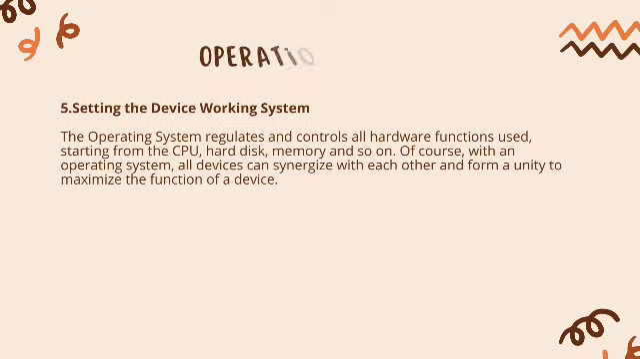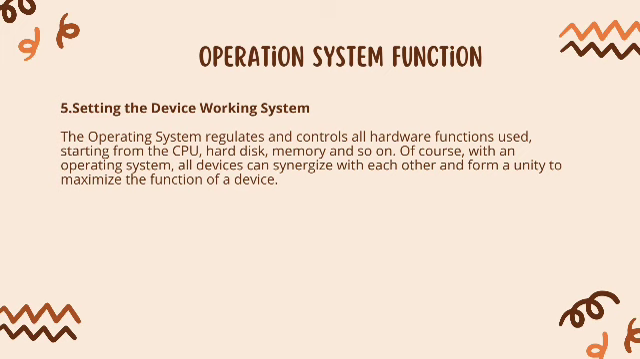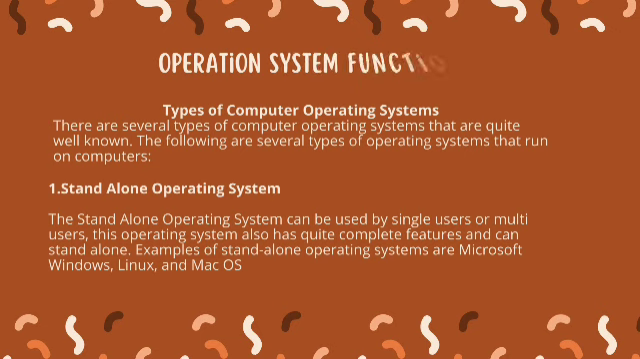Number 5. Setting the device working system. The operating system regulates and controls all hardware functions used, starting from the CPU, hard disk, memory, and so on. Of course, with an operating system, all devices can synergize with each other and form a unity to maximize the function of a device.